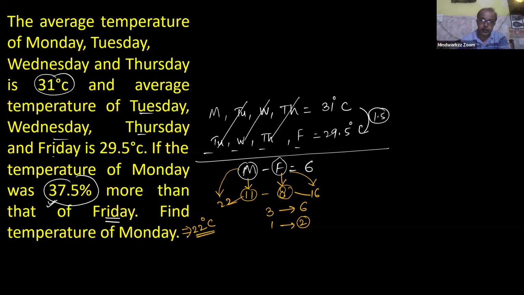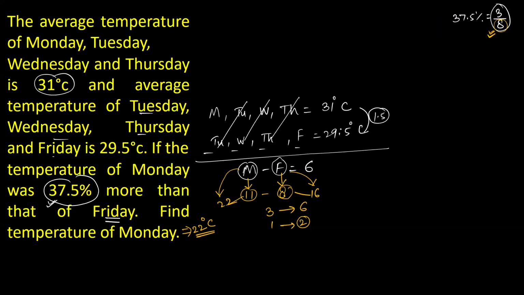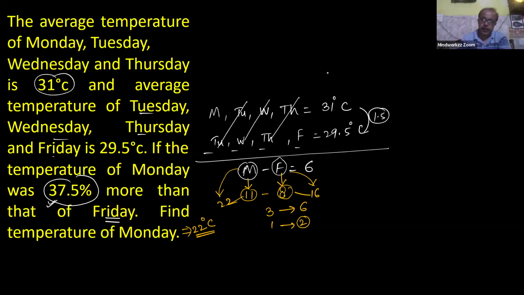Anyone having any doubt? So about the relation, okay. In the relation, it is given that Monday was 37.5% more than Friday. 37.5% means 3 by 8 more than Friday. Suppose Friday temperature is equal to X degrees Celsius.